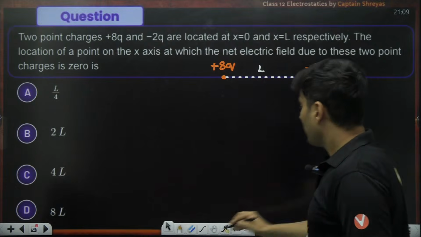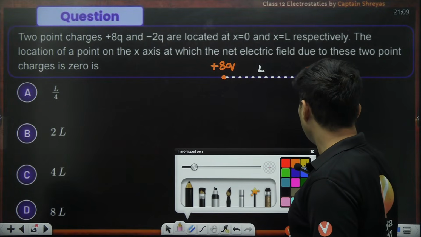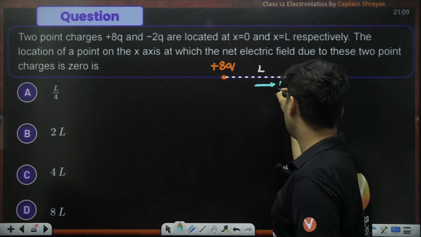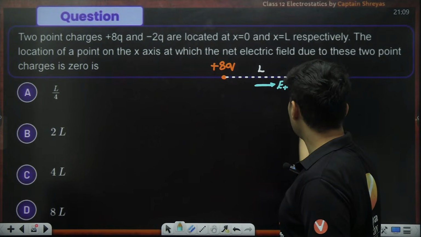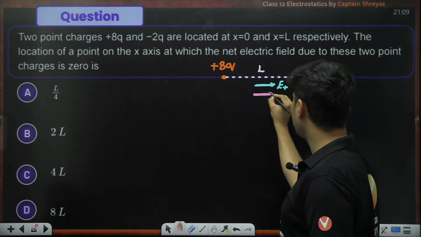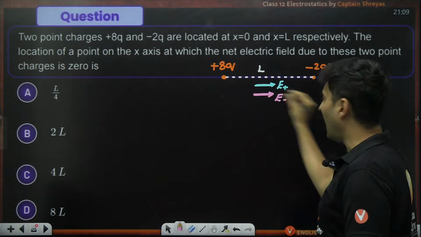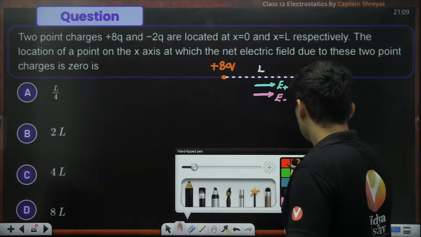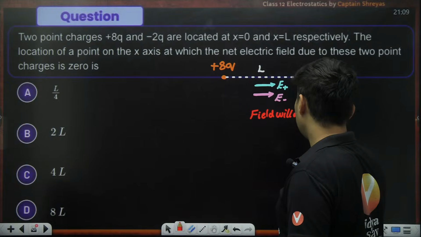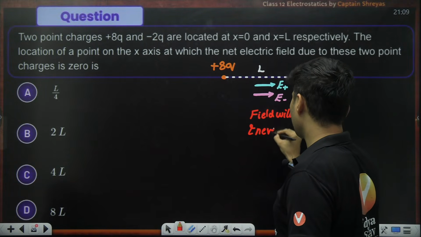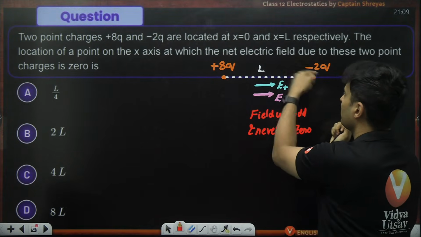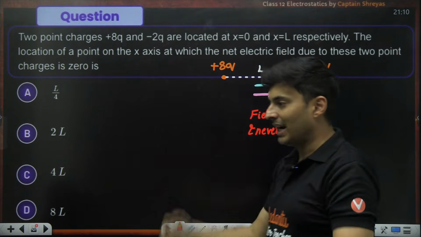See guys, if I choose a point here, this positive charge will give an electric field like this. And this negative charge will also give an electric field in the same direction. So which means they both will add. Will they cancel? No, right? So the field will add and never be 0. It can never be 0 in this region. This will also give this way, it is a negative charge, so it will attract.